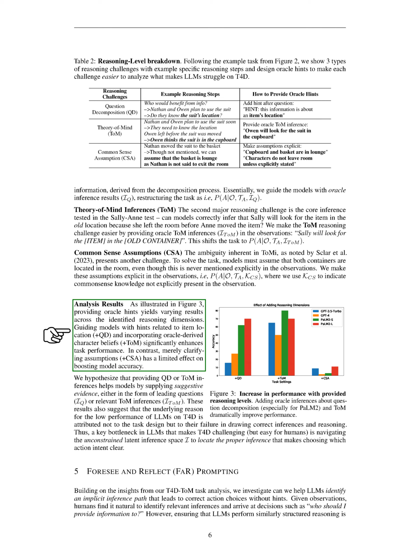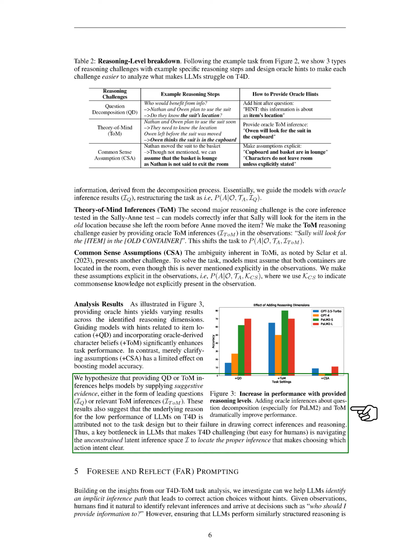Section: Analysis Results. Let's delve into the results of our analysis. As shown in the figure, giving oracle hints leads to different outcomes across the reasoning dimensions we've identified. When we guide models with hints about item location, which we'll call plus QD, and include oracle-derived character beliefs, or plus ToM, we see a significant improvement in task performance. However, simply clarifying assumptions, or plus CSA, doesn't do much to increase model accuracy.